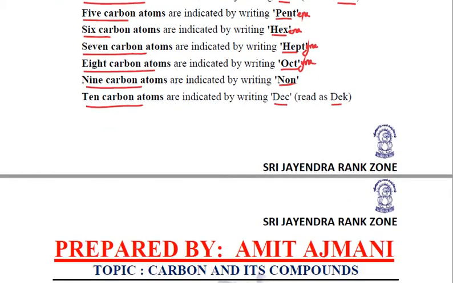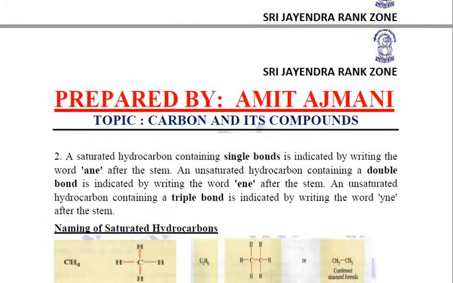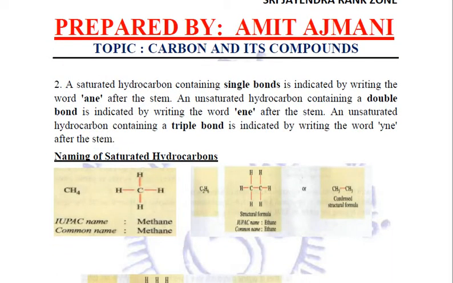So these are the basic rules that we follow. For saturated hydrocarbons which contain a single bond, we just write ane after the stem word. For an unsaturated hydrocarbon containing a double bond, it is indicated by writing ene after the stem, and an alkyne containing a triple bond is represented by writing yne.